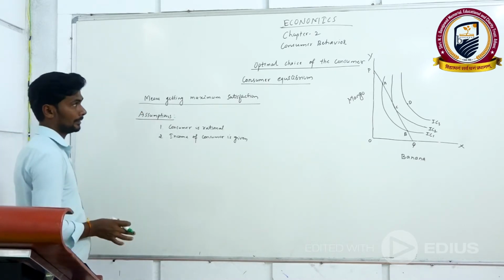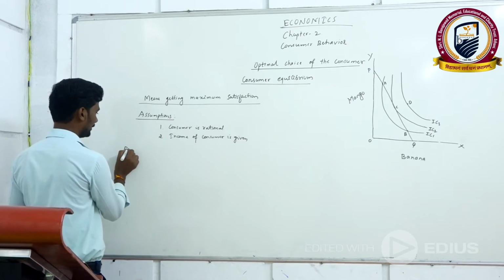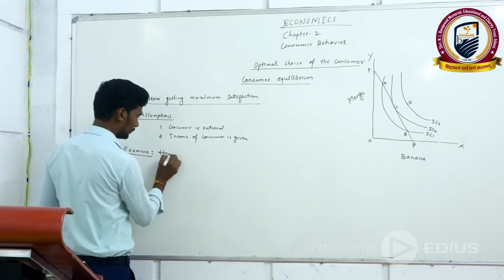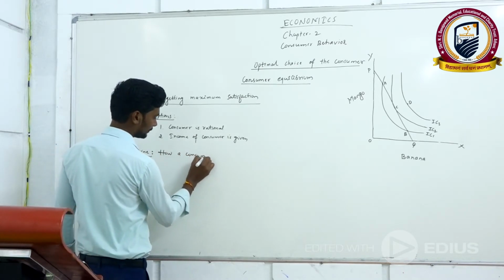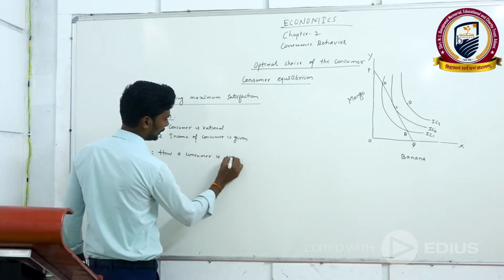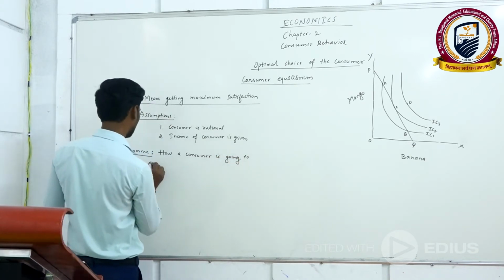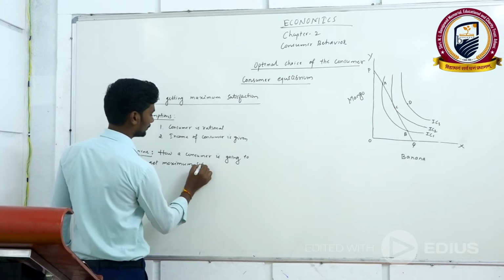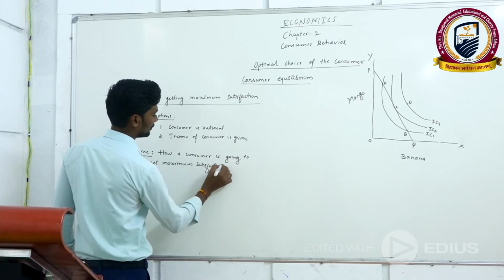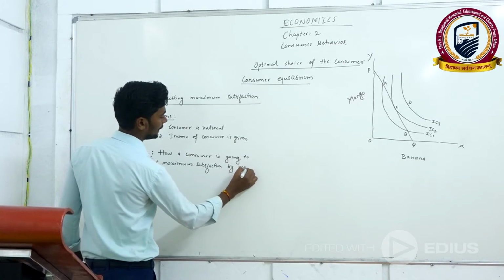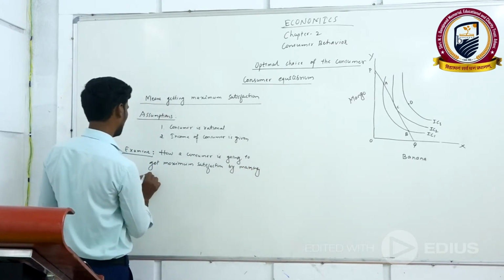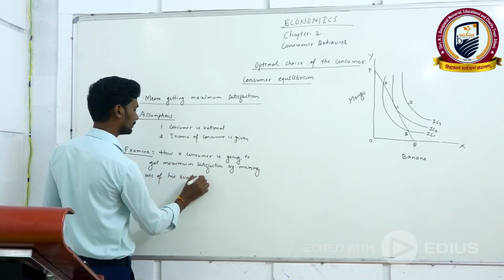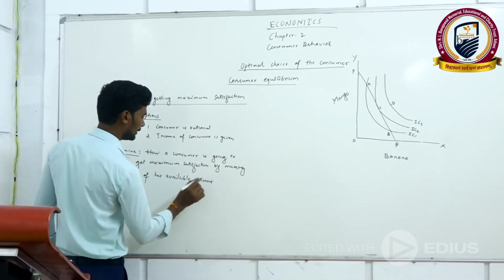In this particular concept, what we are going to examine is how a consumer is going to get maximum satisfaction by making use of his available income.